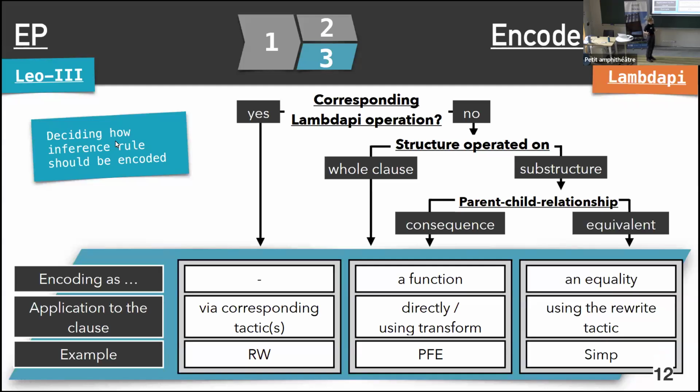And lastly, what we have seen for simplification are cases where we operate on substructures and the parent and the child of our inference rule are actually equivalent. In these cases, it has proven most useful to encode these rules as equalities and then apply them using the rewrite tactic.